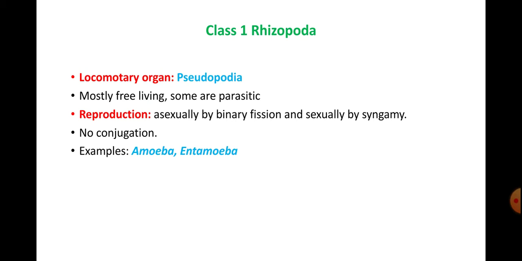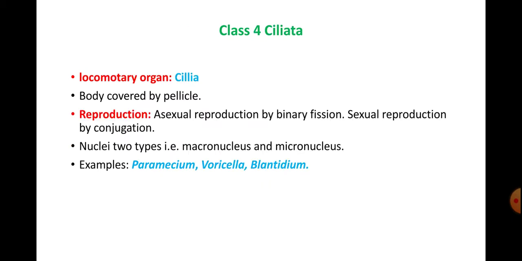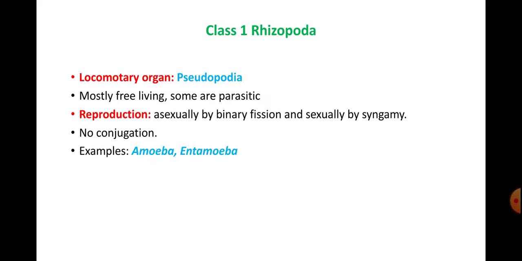So first is class Rhizopoda, second is Class 2, Mastigophora or Flagellata. Class 3 is Sporozoa and Class 4 is Ciliata. So we'll study each one, okay, one by one. So in Class 1, that is Rhizopoda, locomotory organs are pseudopodia, that is false foot. So wherever it wants to move, it will make its podia to fall on that side.